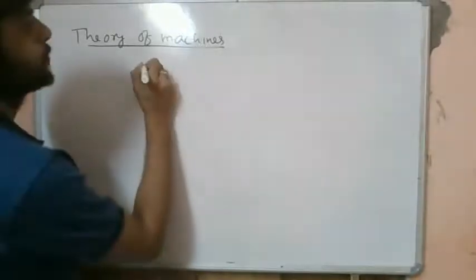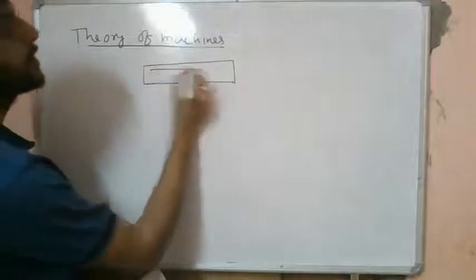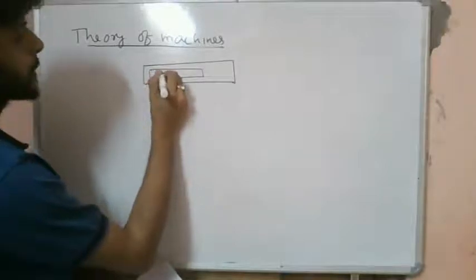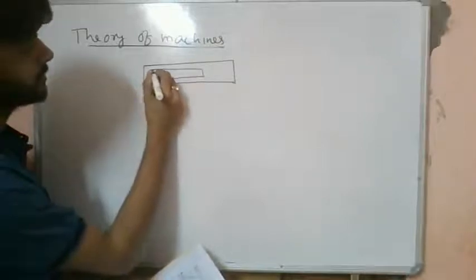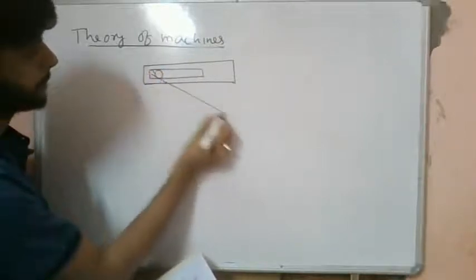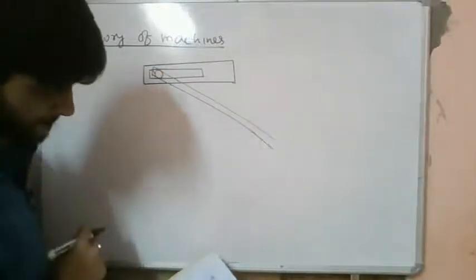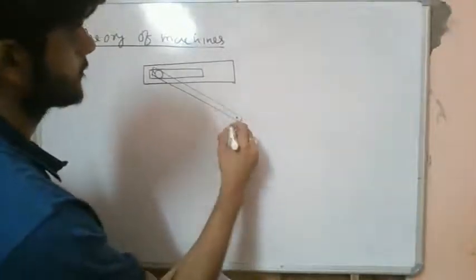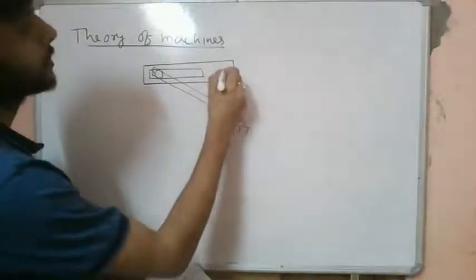So we have a table like this. There is again a pin in a slot. Again a pin in a slot. So we have a pin like this. We have a pin like this. And we have another over here.